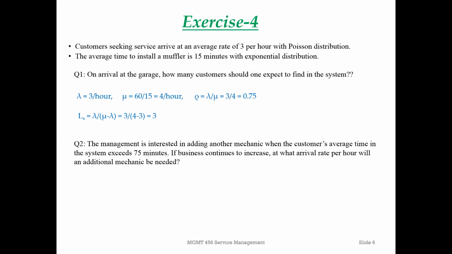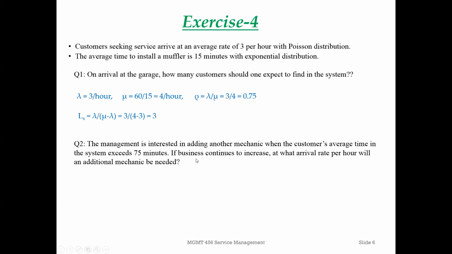Now let's look at question 2. The management is interested in adding another mechanic when the customer's average time in the system exceeds 75 minutes. If business continues to increase, at what arrival rate per hour will an additional mechanic be needed? This is a little bit unusual question.